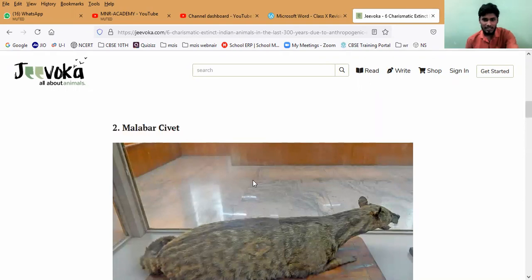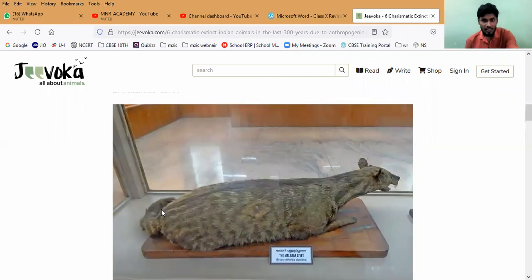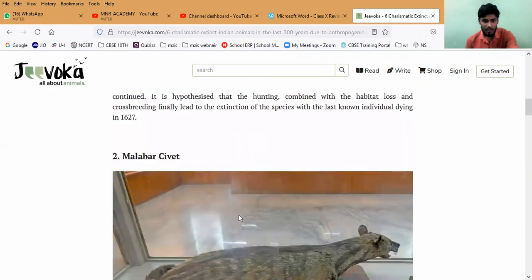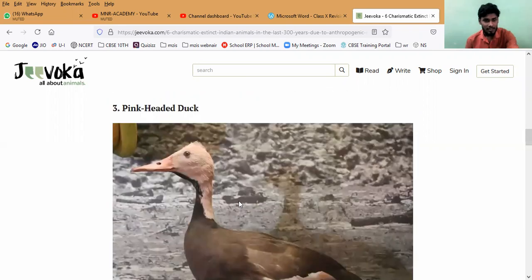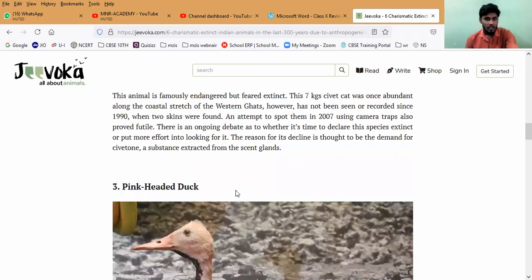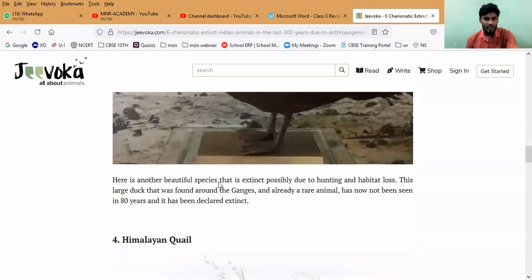Malabar civet. I'm seeing this animal for the first time. It looks like something. You may observe the Malabar civet. This is also extinct. I think they have kept its skin alone in a museum. Next, the pink-headed duck has also gone.